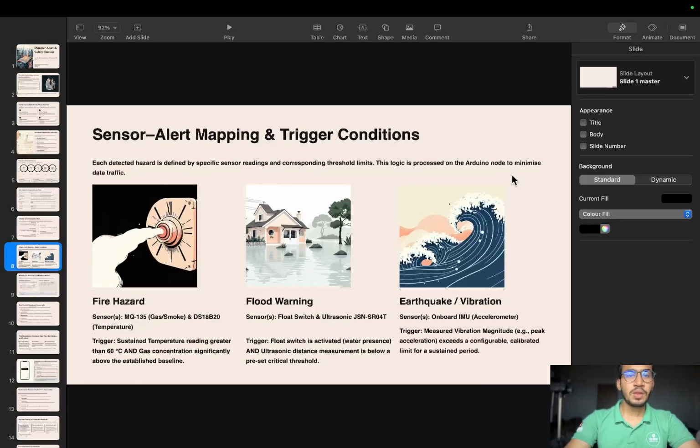contents. After that we had made the logic. A key part is the fusion logic, that is the decision rules that combine several sensors to avoid false alarms.